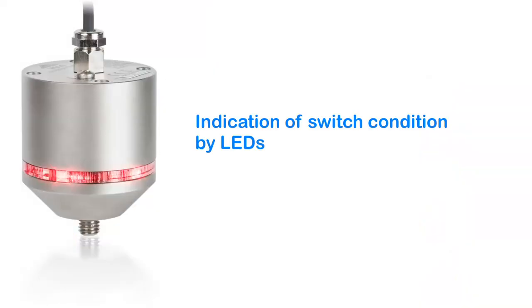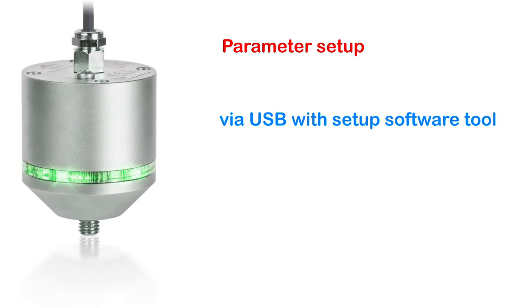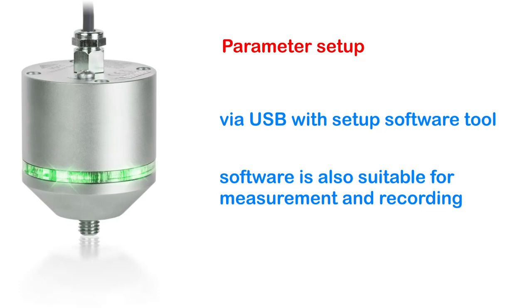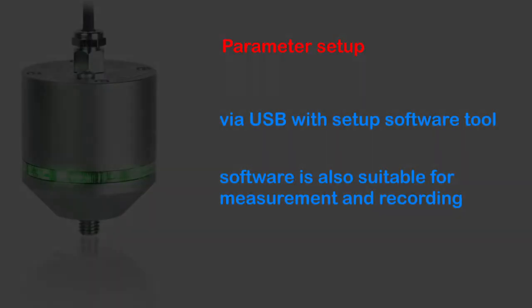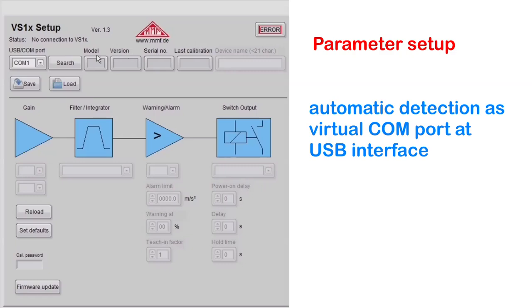An optical information about the current alarm condition is provided by green and red LEDs with 360-degree visibility. The setup process is done by means of a USB interface and the supplied PC software tool. This software also allows measurement and recording with the vibration switches. There is a multitude of setup options to adapt the vibration switch to your application. The devices are detected automatically as virtual COM ports without installing driver software. The last settings will be shown in the setup window after clicking search.